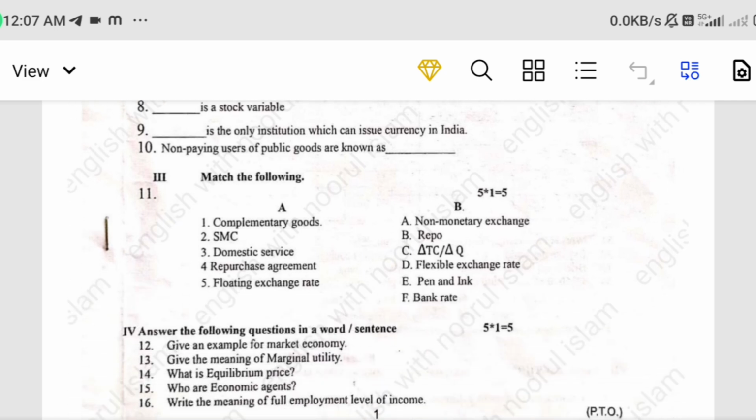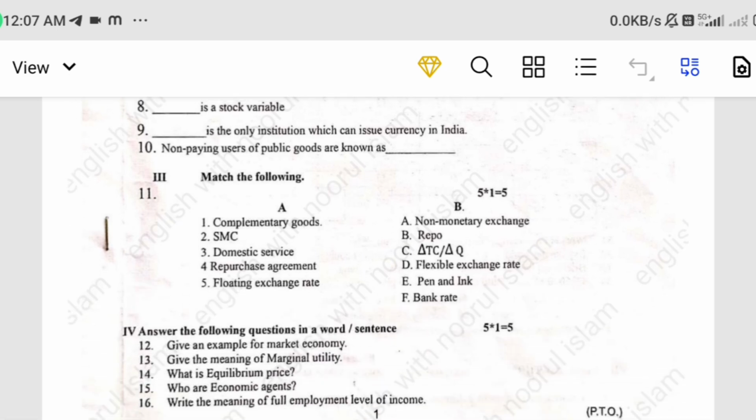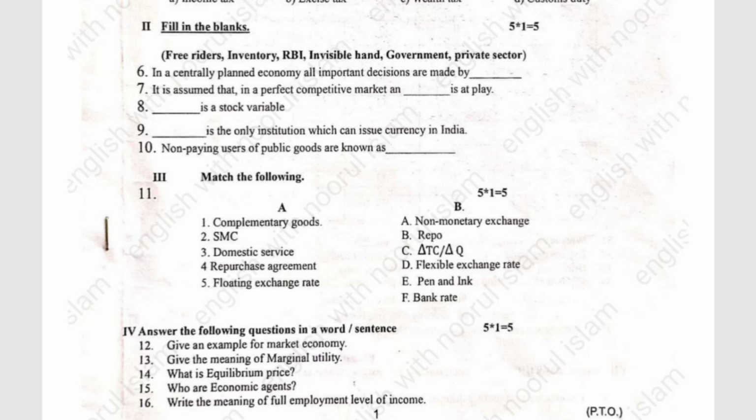Next, the third question: match the following. Each question carries 1 mark, 5 ones are 5. Complementary goods: pen and ink. SMC: what is the answer for the SMC?